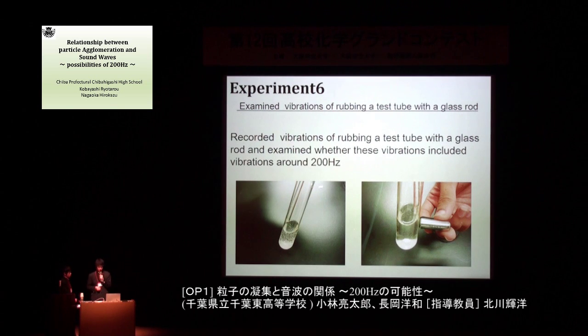Experiment 6. We thought vibrations of rubbing with a glass rod also included vibrations around 200 Hz. So, we examined vibrations of rubbing with a glass rod.